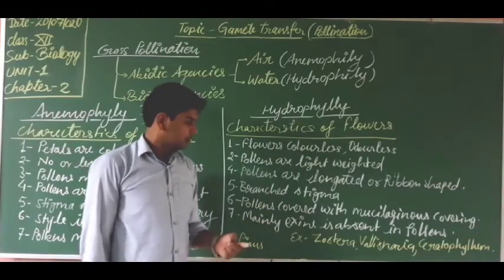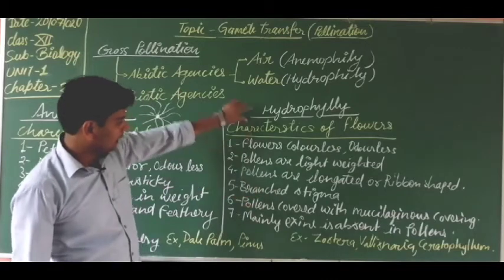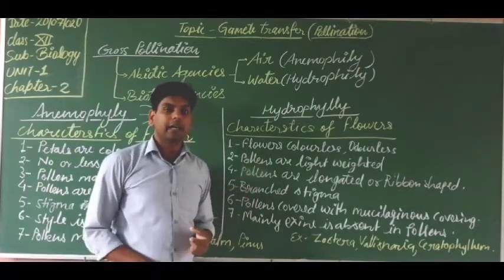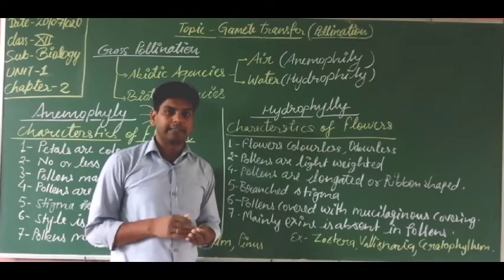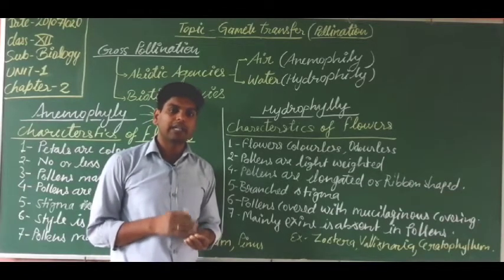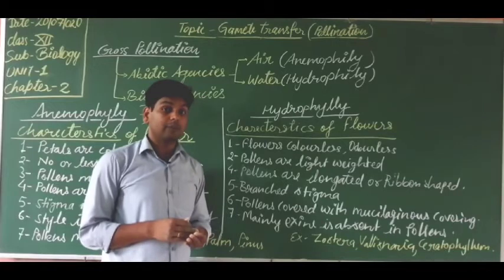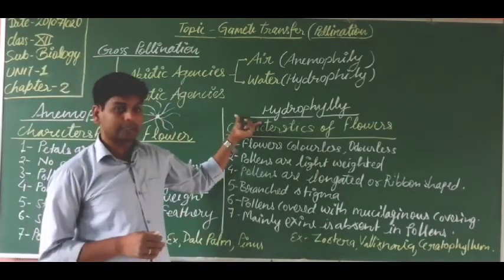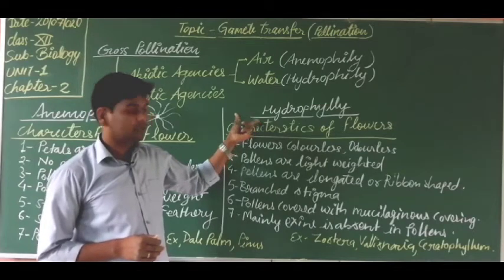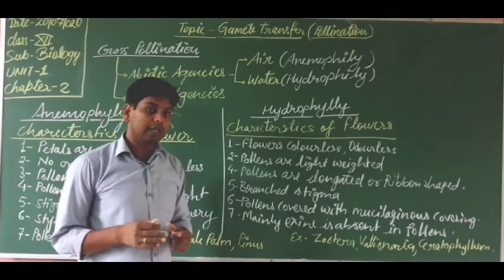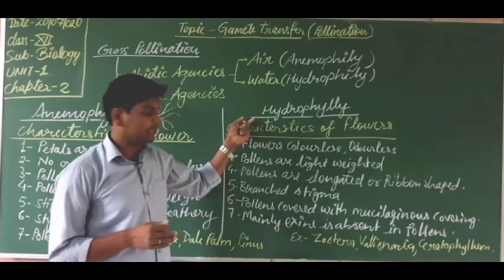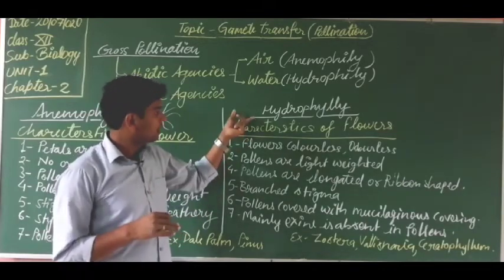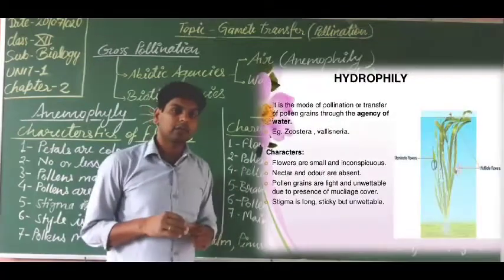I want to tell you another thing: a number of the hydrophytes, the aquatic plants, do not perform pollination by this process, hydrophily. Most of the aquatic plants perform hydrophily, but some of the hydrophytes do not.